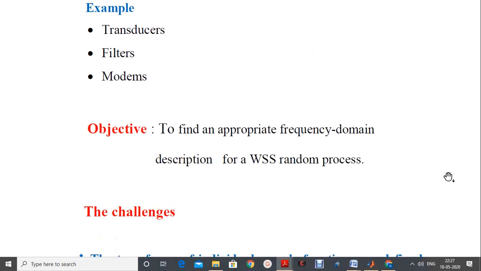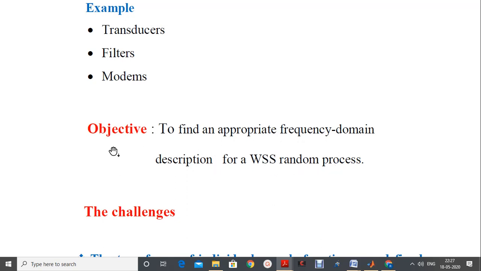The objective is to find an appropriate frequency domain description for a given wide sense stationary random process, or WSS random process in short. So we need to find which is the best suitable frequency domain description for a given WSS random process.